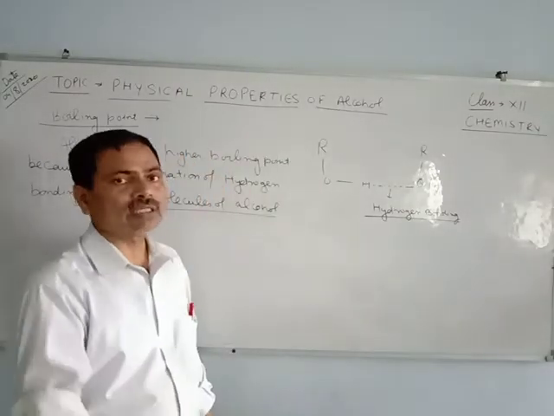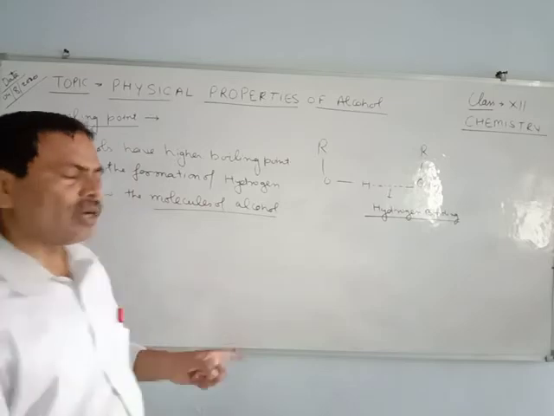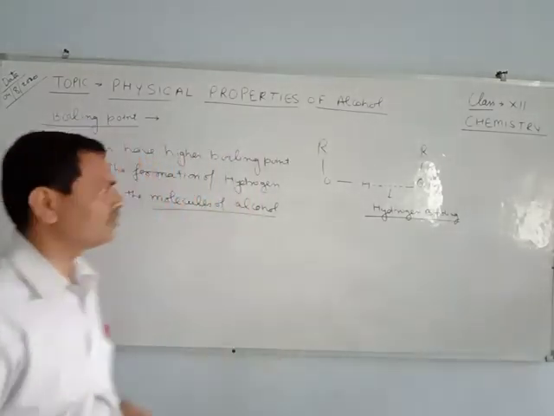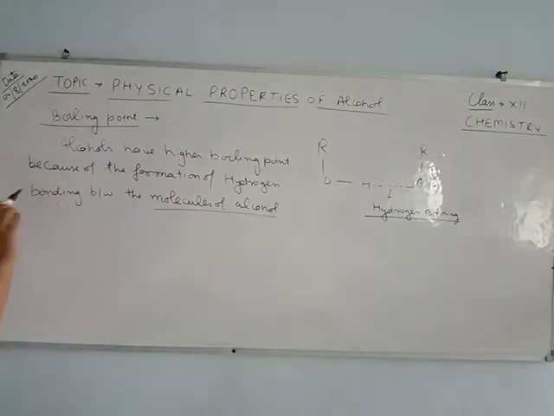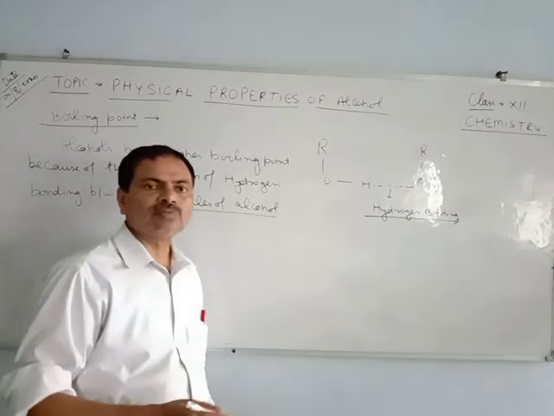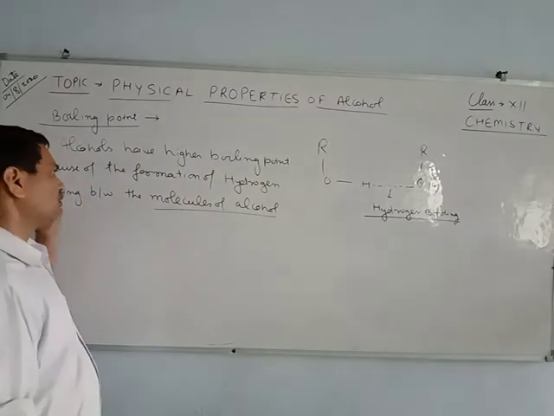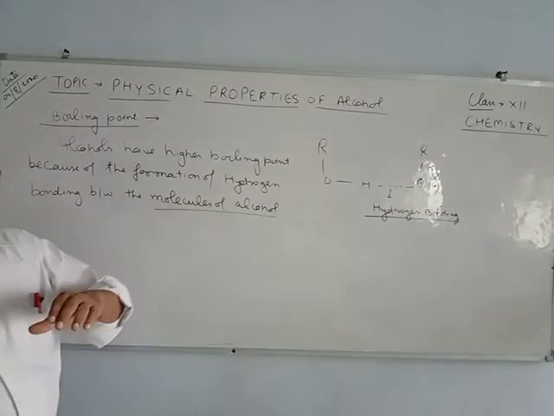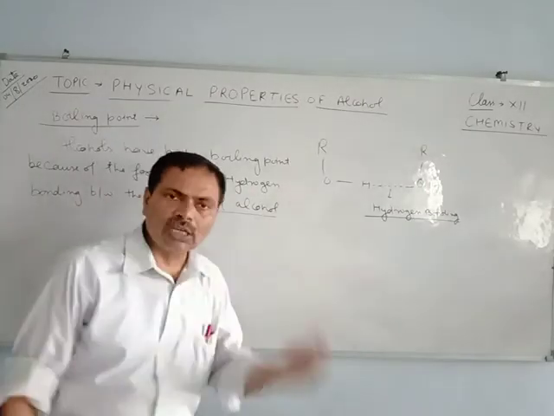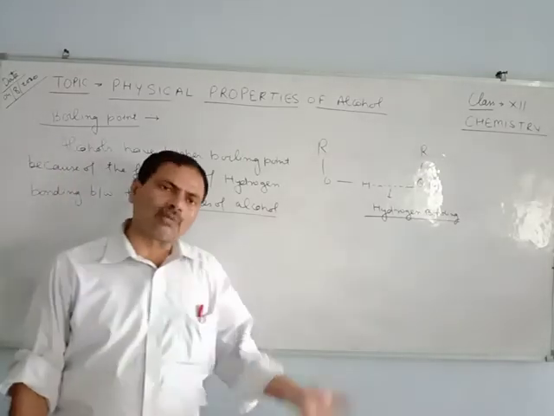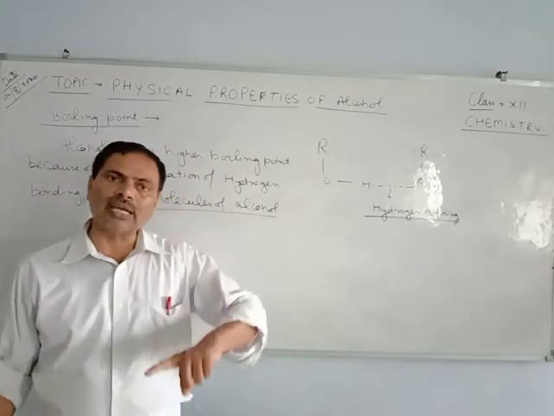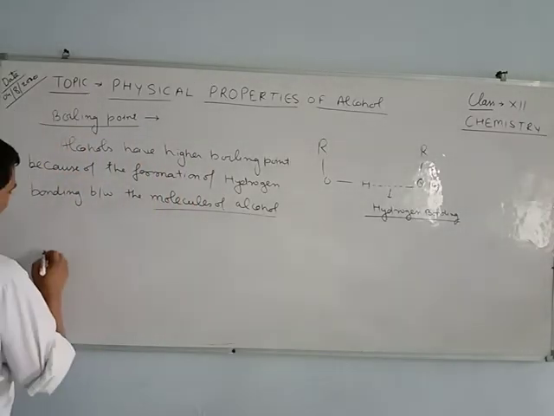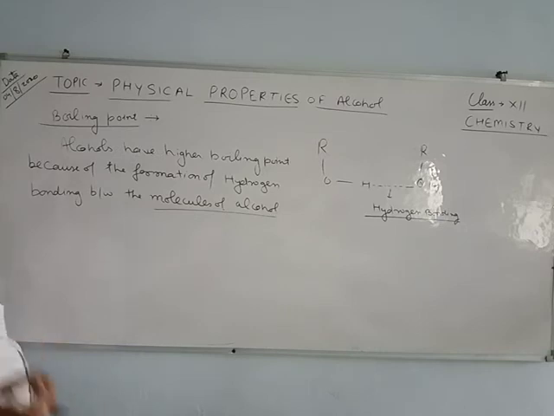When we were discussing solubility, the hydrogen bonding was between the alcohol and water molecule. This point is to be differentiated. If the question asks about the boiling point, then you have to write the formation of hydrogen bonding between the molecules of alcohol. If solubility is asked in the question paper, then you have to write the formation of hydrogen bonding between the alcohol and water molecule. That is why alcohols have a higher boiling point than the corresponding alkanes.